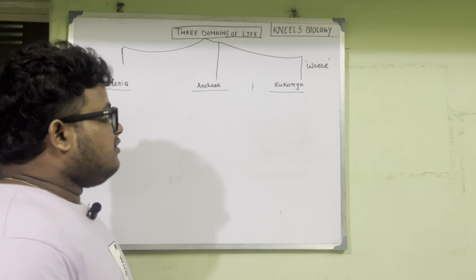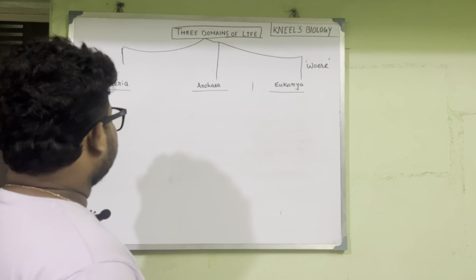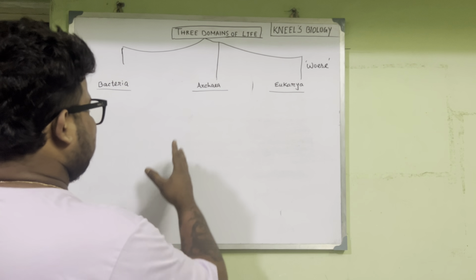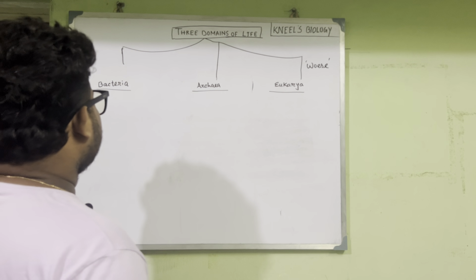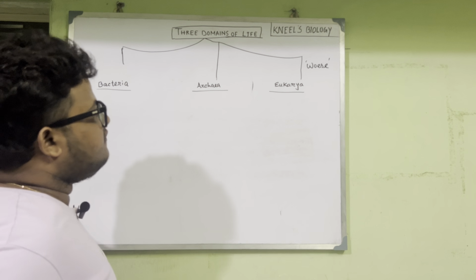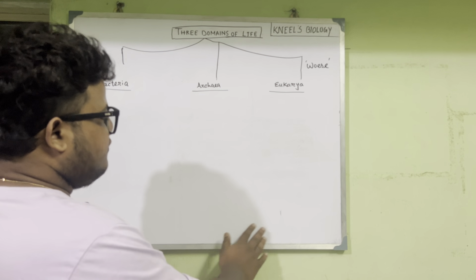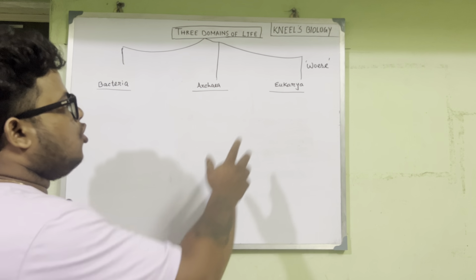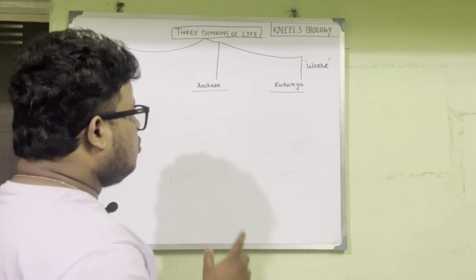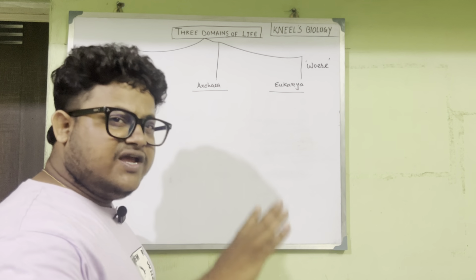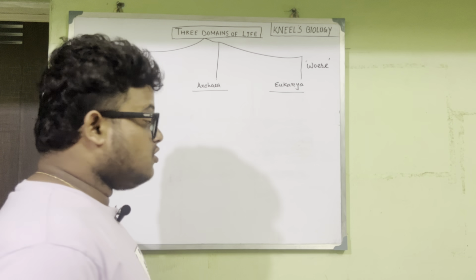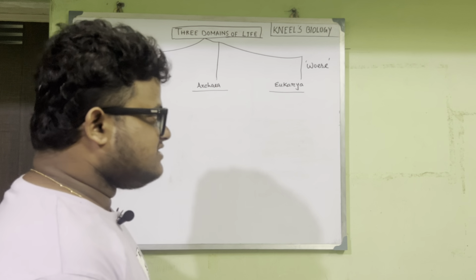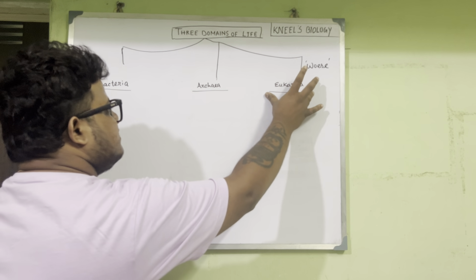Today in this tutorial video, I am going to discuss the 3 domains of life, which is a very important chapter of the CBSE or ICSE boards. We need to learn, not in detail, the basic structural differences or salient features of these 3 domains. Use the name of the scientist who differentiated the entire living organism into 3 main domains. The first one is bacteria, second is archaea, and number 3 is eukarya.